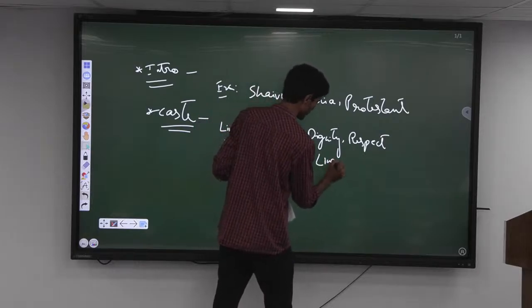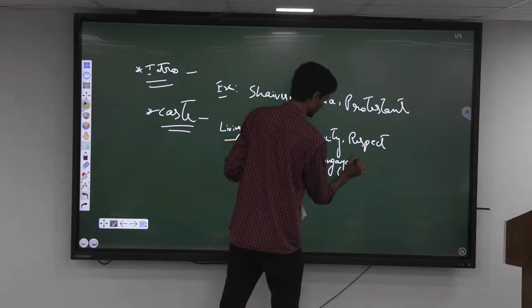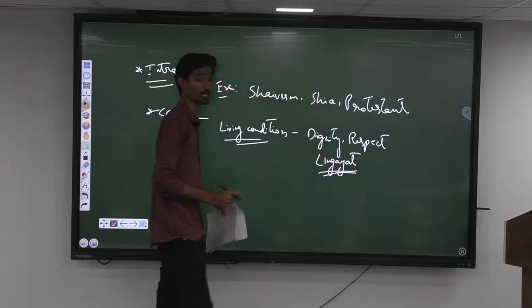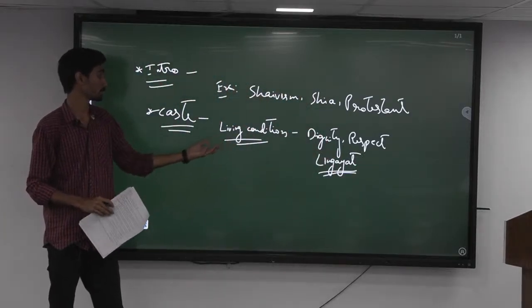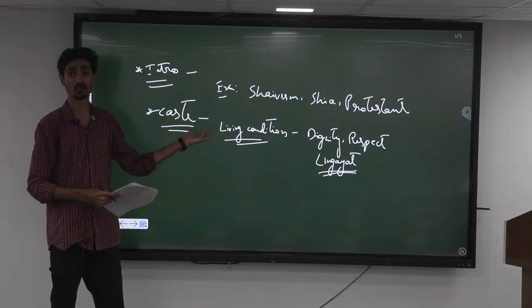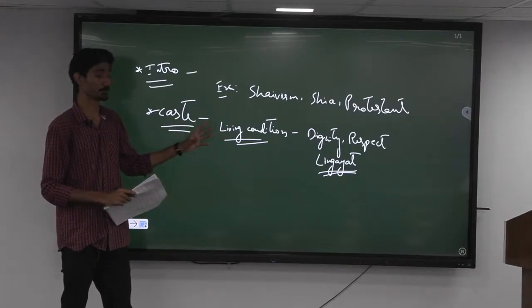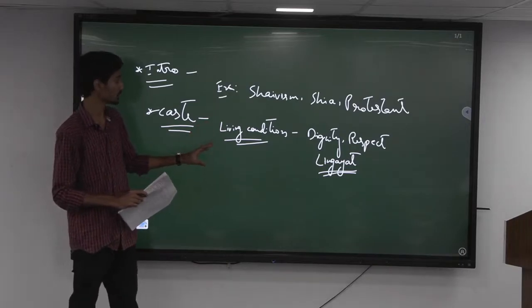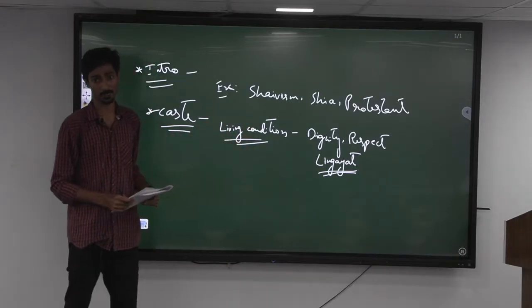Take the examples of Lingayats in the South India with respect to Karnataka. When this came out as a new sect, it ensured the equality of all people, be it men or women, be it the members are from any caste. It ensured that their equality was upheld. That is one thing.